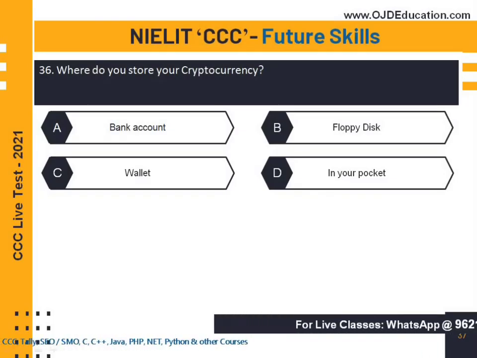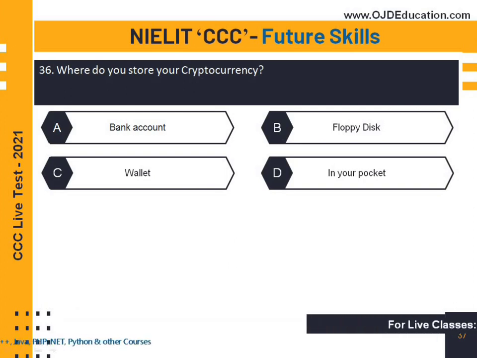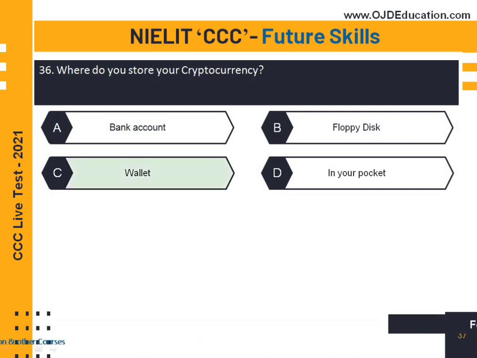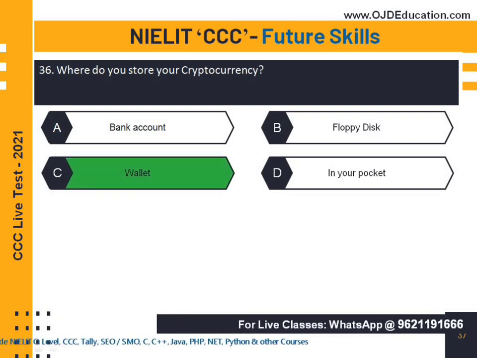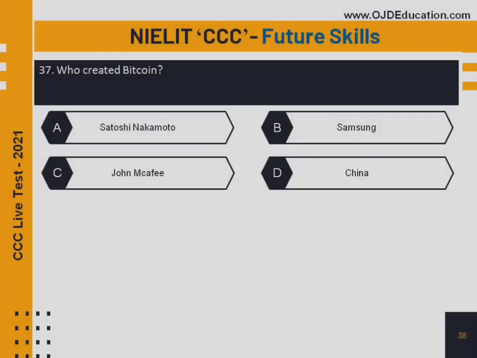Where do you store your cryptocurrency? In a bank account, a floppy disk, a wallet or in your pocket? So the right answer is wallet. You store cryptocurrency in a wallet. Let's move on to the next question.